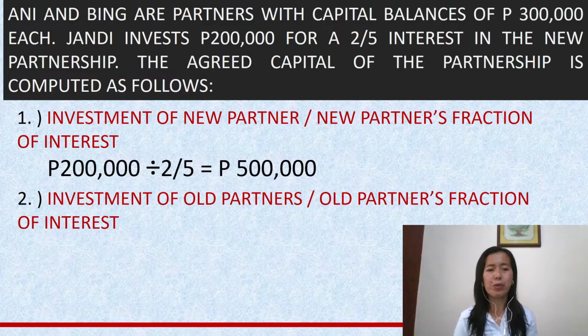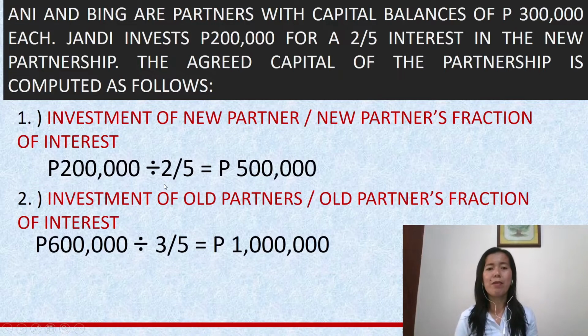For method number 2, using the investment of all partners, that is 300,000 each, so that is 600,000, and the fraction of interest is 3/5. How do we get the 3/5? That is 5/5 minus 2/5, that will give us 3/5. So we get an AC of 1 million pesos. Okay? So that is if the AC is not given in the problem.